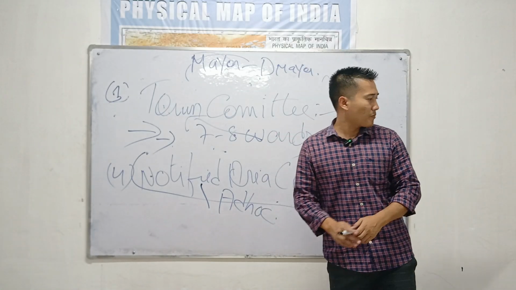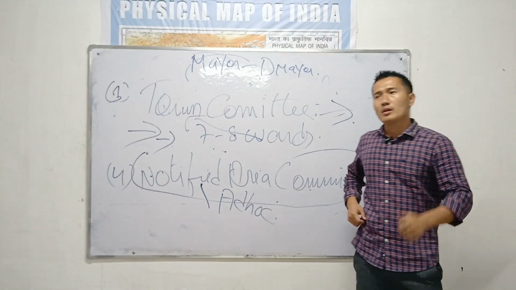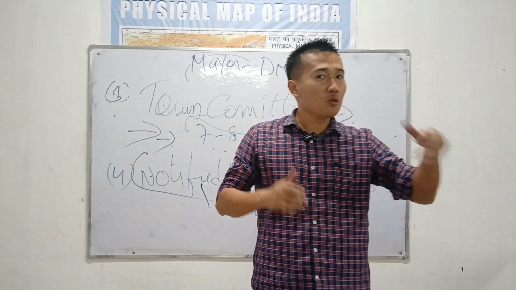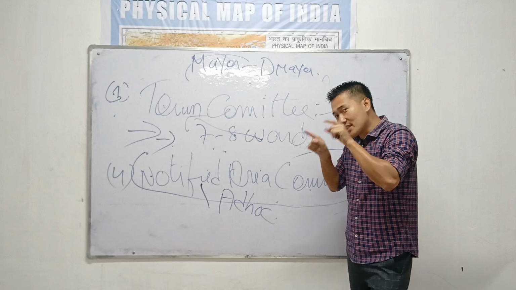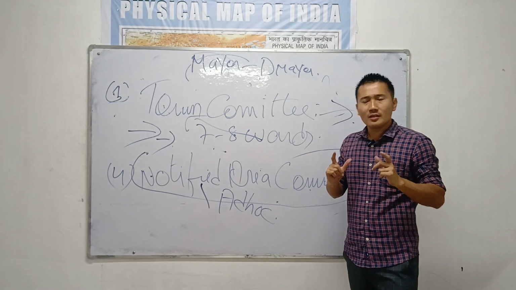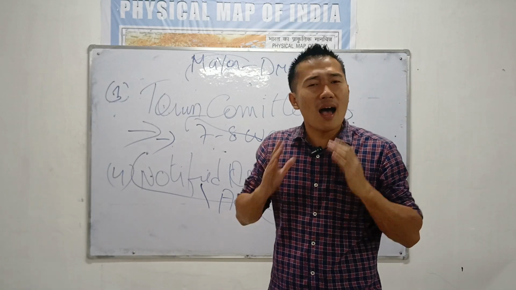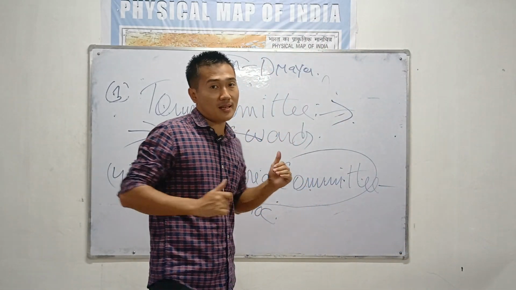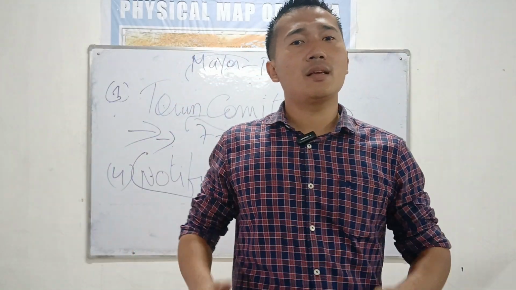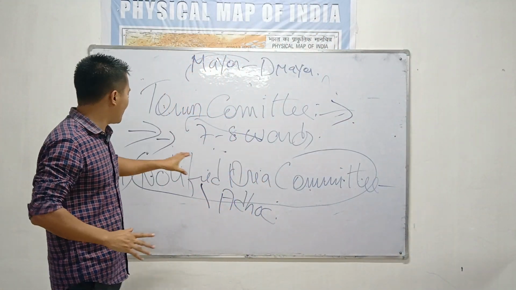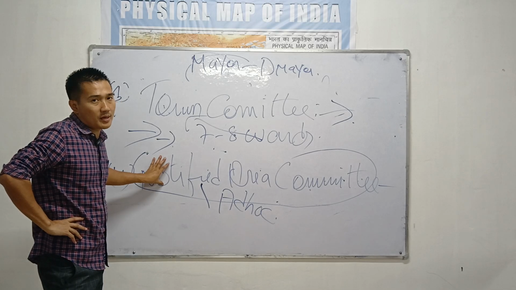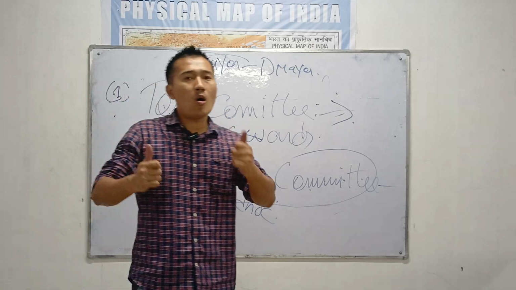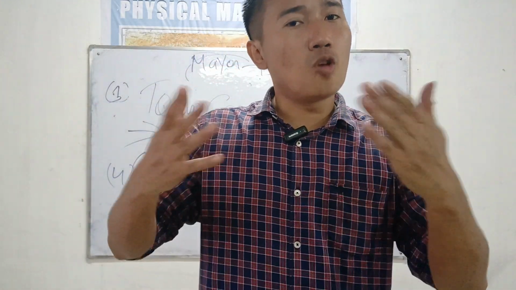Take the example. Suppose you are from one town, you have a town committee. But under that, you know that a particular area, a particular subdivision, has very fast potential to become a town very soon. But as of now, that area has not been given town committee status by the state government of your state. In that condition, temporarily, the state government can set up a committee known as the notified area committee. Unfortunately, here, no elected members. All the members of the notified area committee are nominated by the state government.